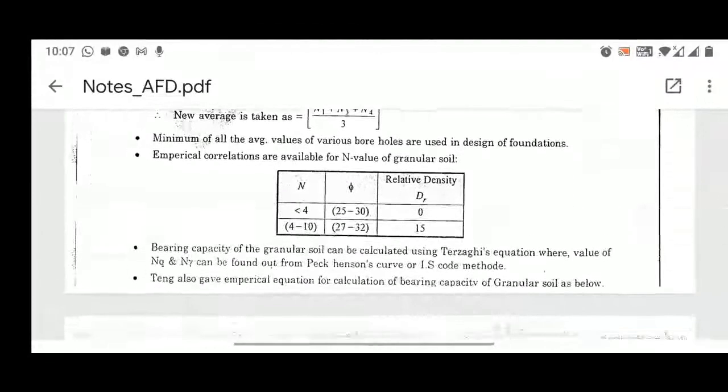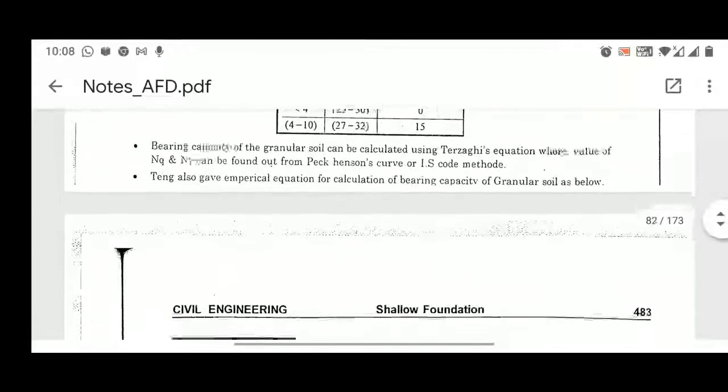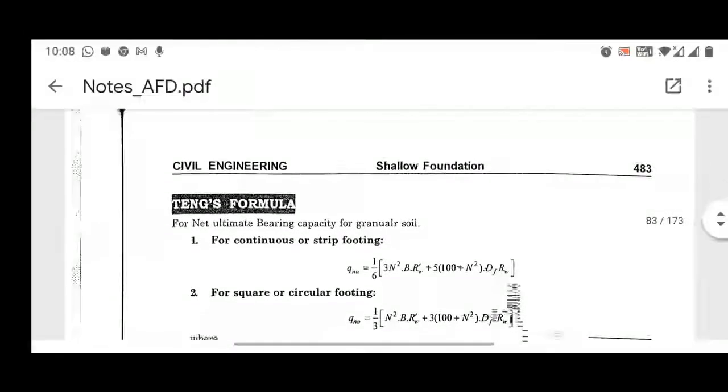Now, the bearing capacity of granular soil can also be computed using the Terzaghi equation. We all know this. The values of Nq and N gamma can be found out using the Peck-Hansen curve or the Indian Standard Code method, right? So for Nq and N gamma, you can use these two methods to find them. Another one: Teng has also given an empirical equation for calculation of bearing capacity of granular soil as below. Now, these are basically the field approach. These are not the theoretical approach.